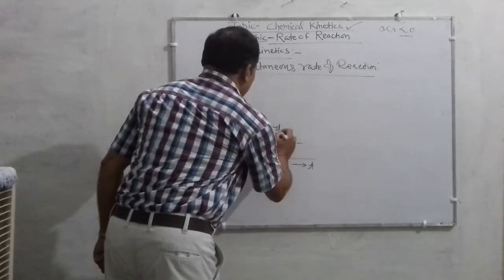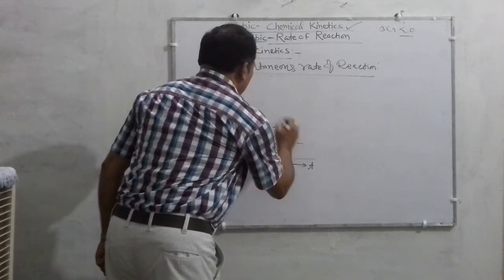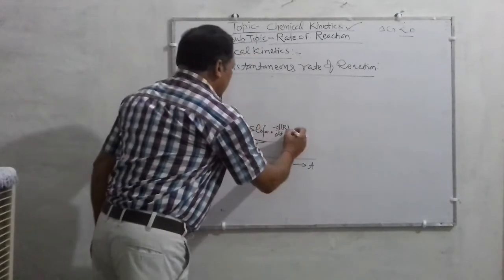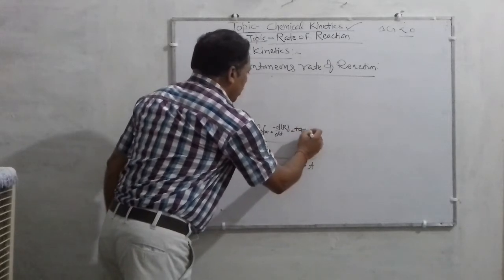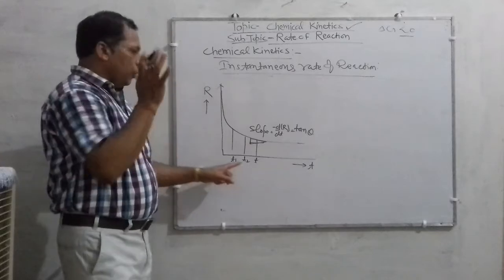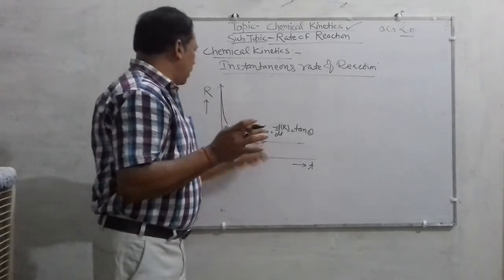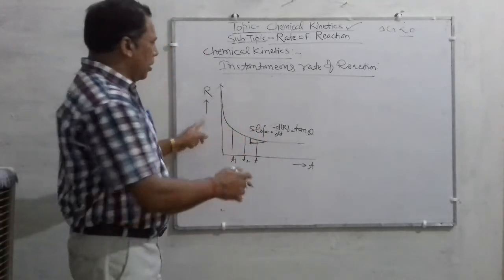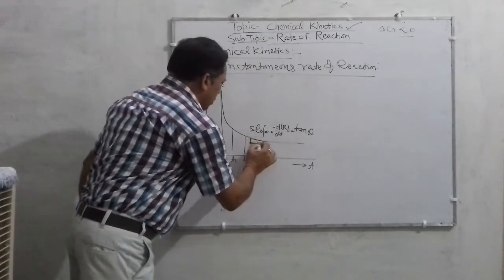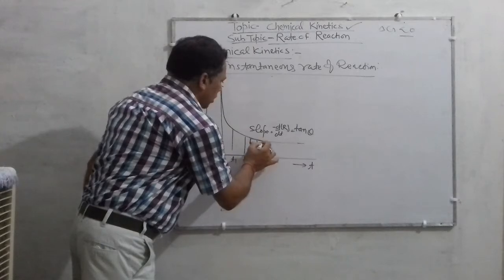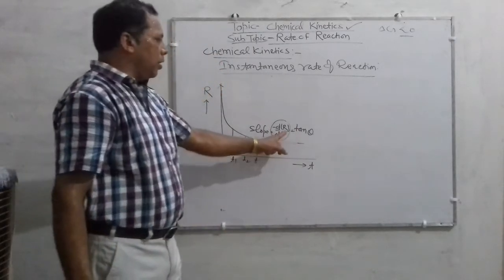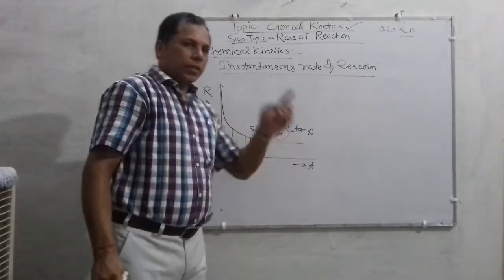That is minus d by dt of r. And slope is nothing but the tangent, called tan theta. So you must remember, when you plot t versus a reactant, such a plot will come in which this represents the slope, and slope is minus d by dt of reactant, and that is tan theta.